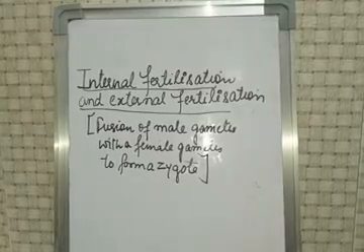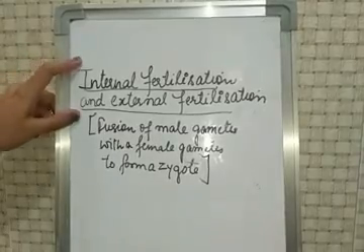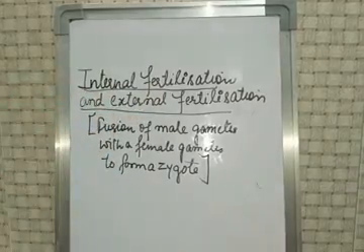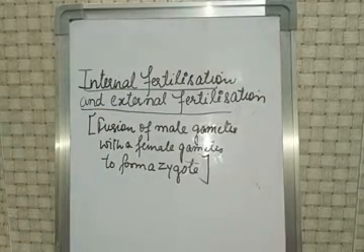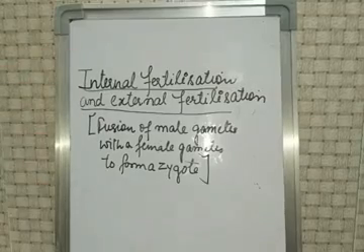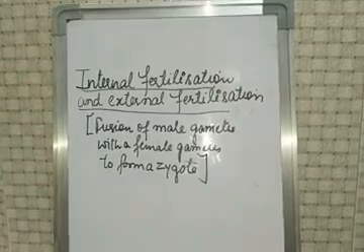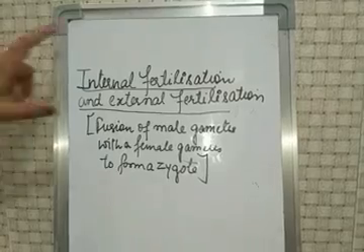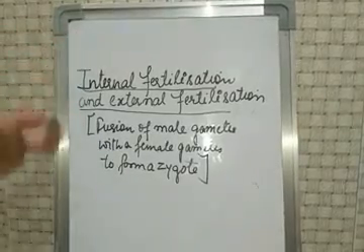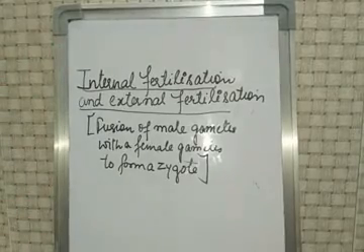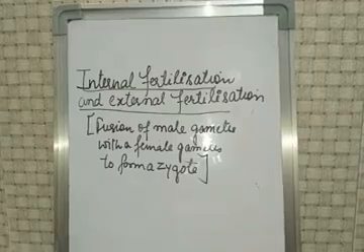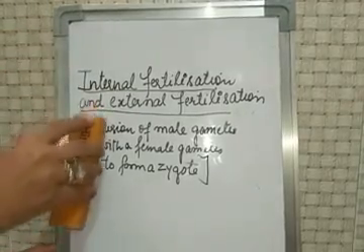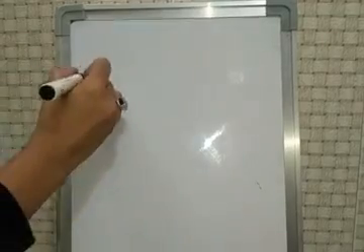It is called fertilization. Now, fertilization is of two types: internal fertilization and external fertilization. We know that the egg, or ovum, is made in the body of a female animal. So the fertilization of an egg by a sperm can take place either inside the body of a female animal or outside the body of a female animal. So this leads to two modes of fertilization. First is internal fertilization and the second one is external fertilization. Firstly, we'll talk about internal fertilization.